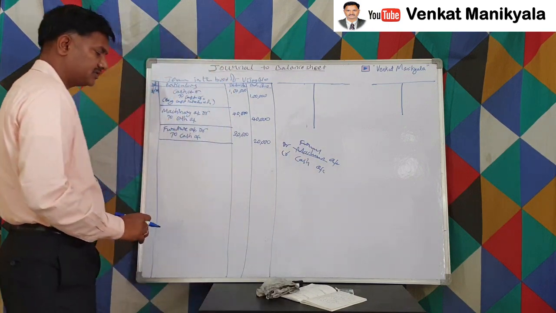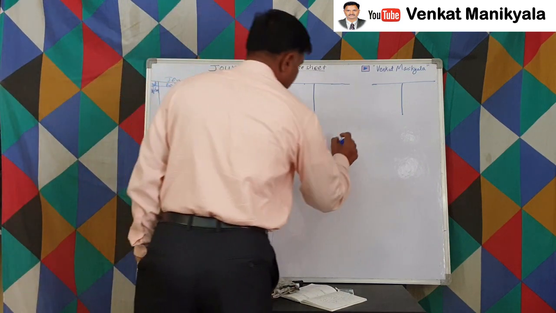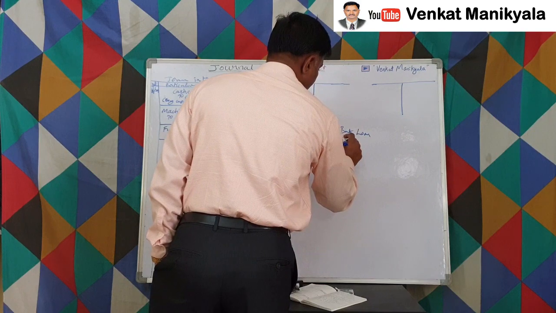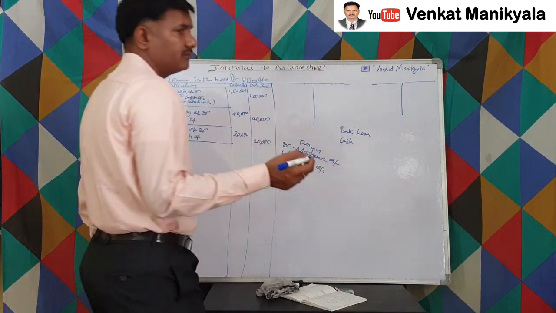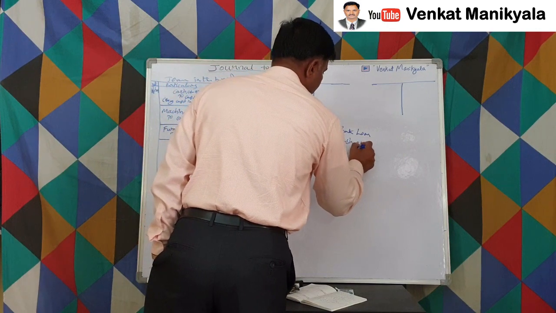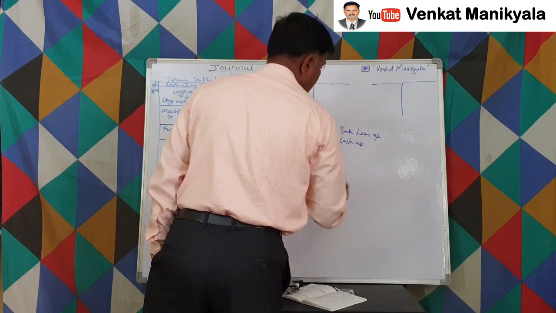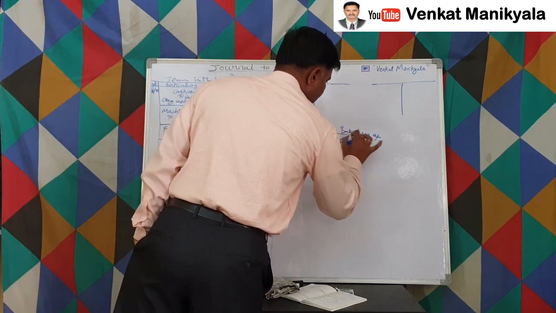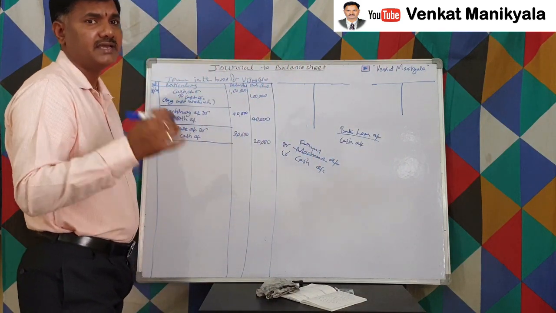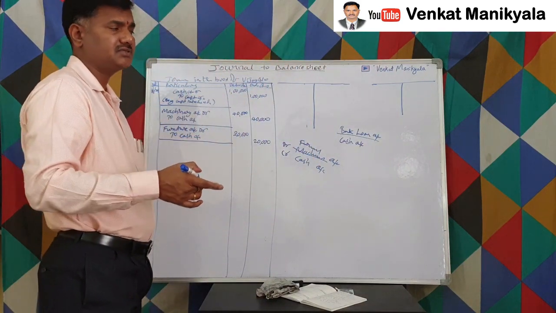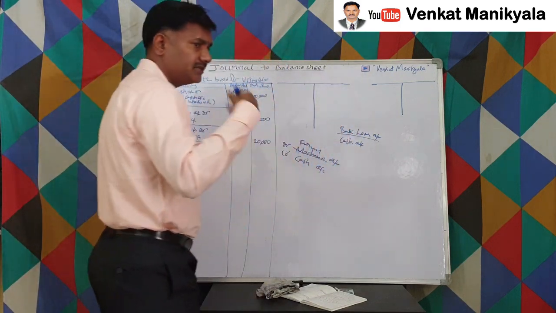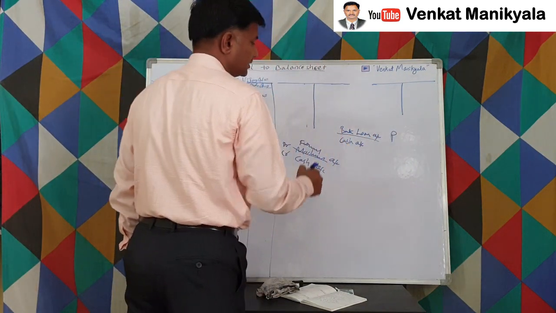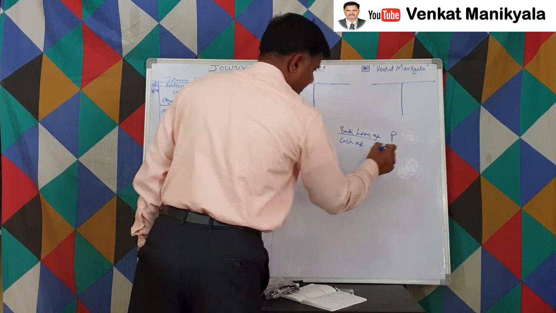Bank loan we have taken for rupees 80,000. Right? Here what are the accounts? Bank loan, and cash is coming because of the bank loan, right? So that means bank loan account and cash account, right? So what classification does the bank loan account come under? Bank is an artificial person. That means it's a person we are supposed to return the money back to, right? So that means bank loan is a personal account. Cash, as we discussed, is a real account.